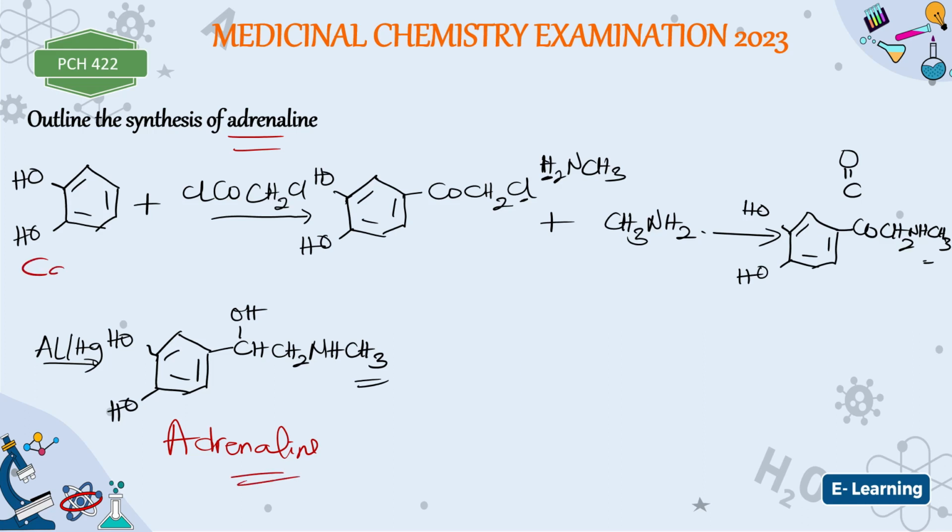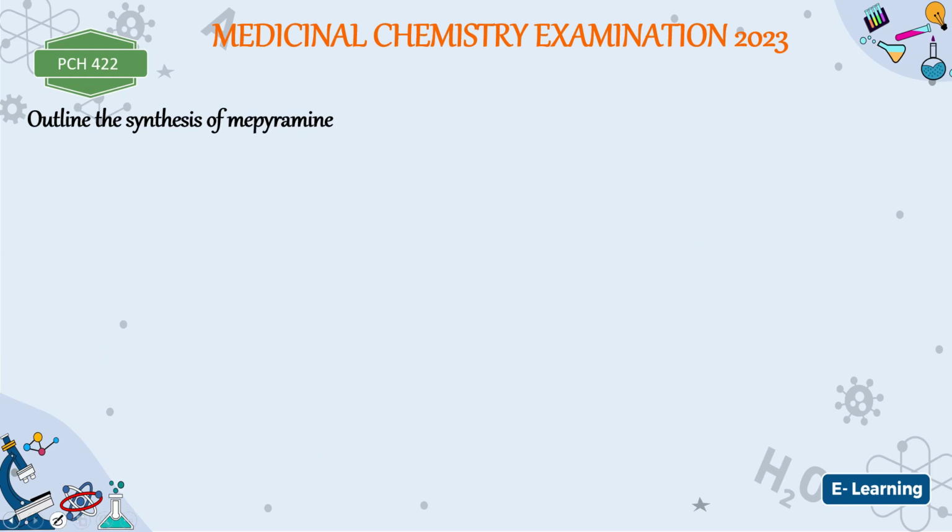This nucleus here is called the catechol nucleus. Catechol. You see where these OH are adjacent to each other. Is that okay? So that's basically how to go about the synthesis of adrenaline. Now the next one is the synthesis of mepyramine from pyridine.